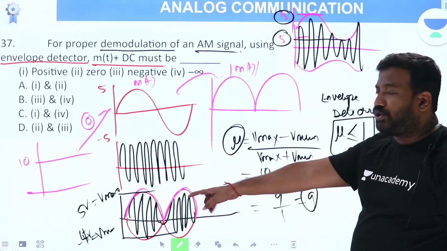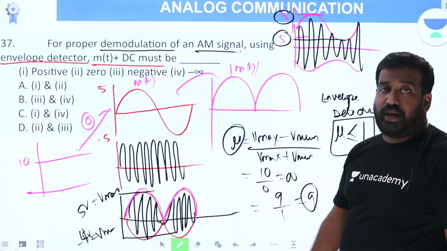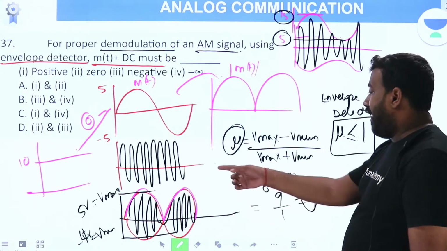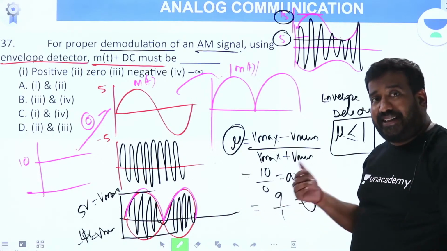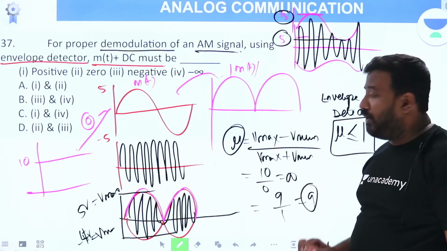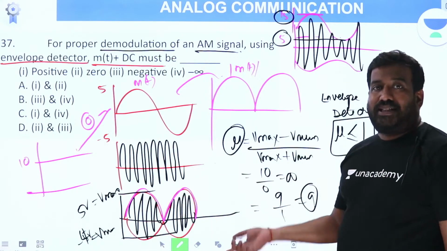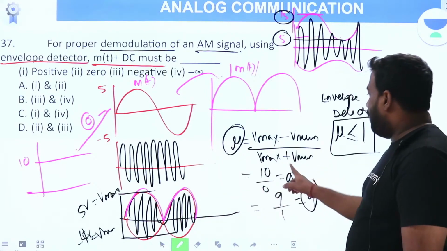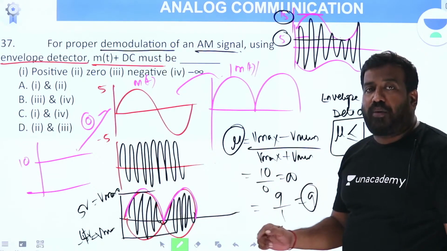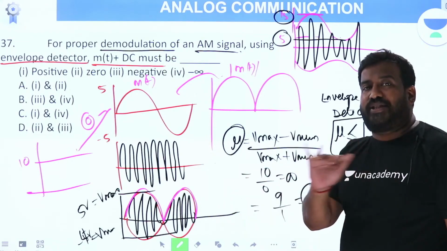Let me make it minus 2. 5 minus of minus 2 is 7, by 3. It is greater than 1. Demodulation is not possible. If it is minus 1, 5 minus of minus 1 is 6, by Vmax plus Vmin, 6 by 4. It is greater than 1. Demodulation is not possible.